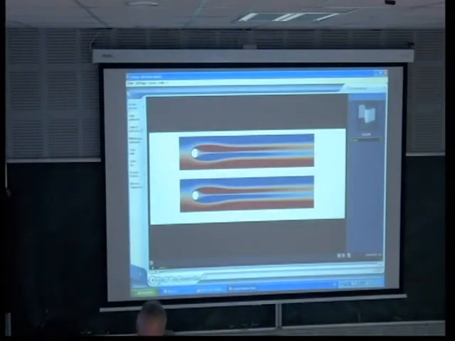Okay, I start. So this is a movie. It's like what is explained. It's a flow around an obstacle. Of course, the problem here is simplified because on the boundary of the channel here, we take Dirichlet condition.